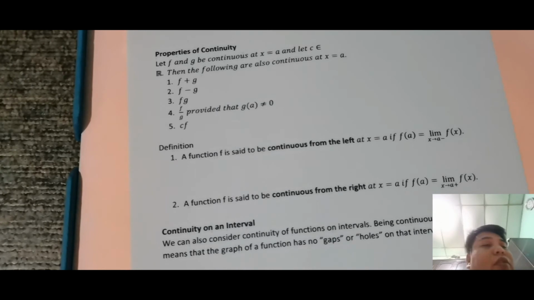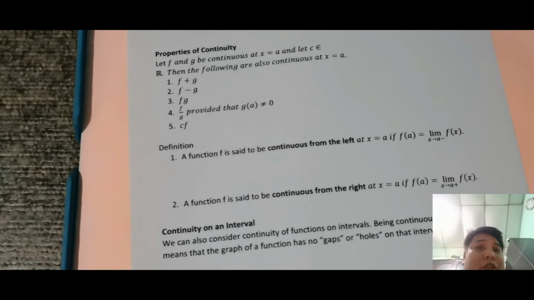Then lastly, yung c times f, yung c is a constant, so arbitrary constant. Multiply ka ng number do sa f, continuous pa rin yun at a. So, yun lang naman yung ibig sabihin yan. Pag nag-sequence tayo, ipuprove ko yan using yung sequence. Ngayon kasi wala pa tayong sequence, hindi ko pa pwede gawin to.